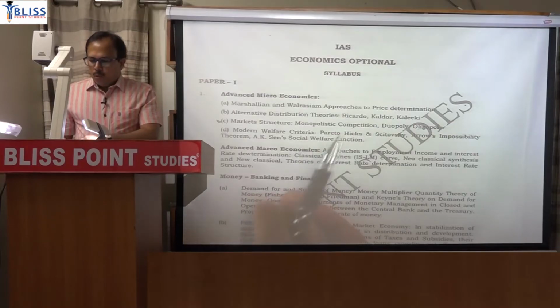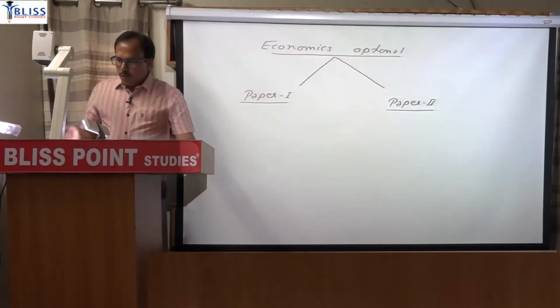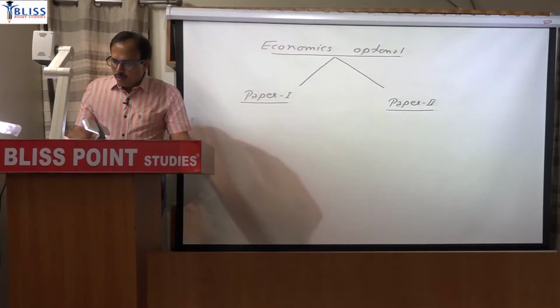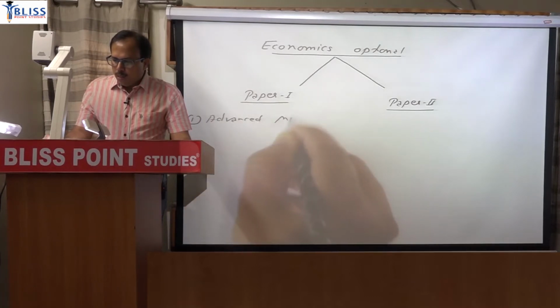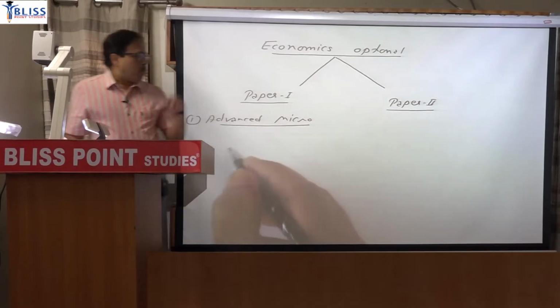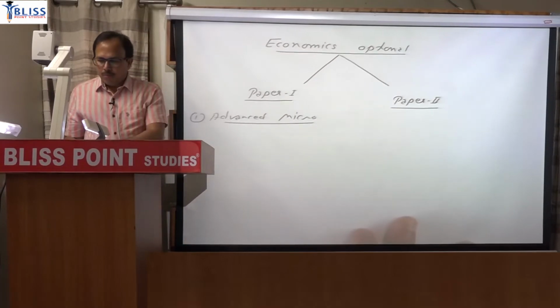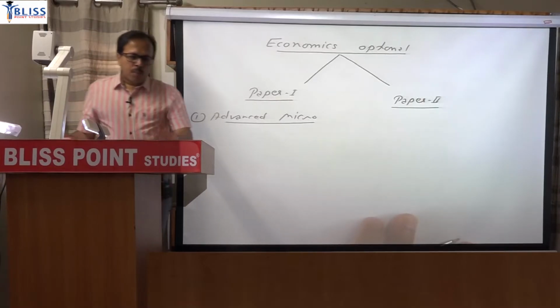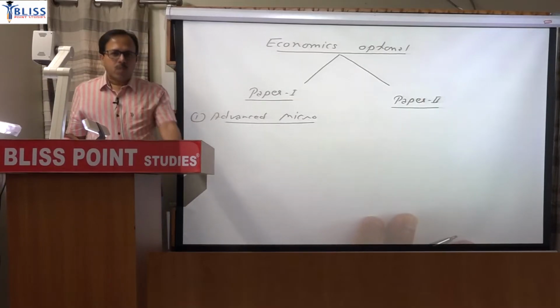So if you want to write, just do one thing. In paper 1, the first topic is advanced micro, and in advanced micro there will be 4 further subtopics. For all those subtopics there will be different sources. You don't have to buy those sources.